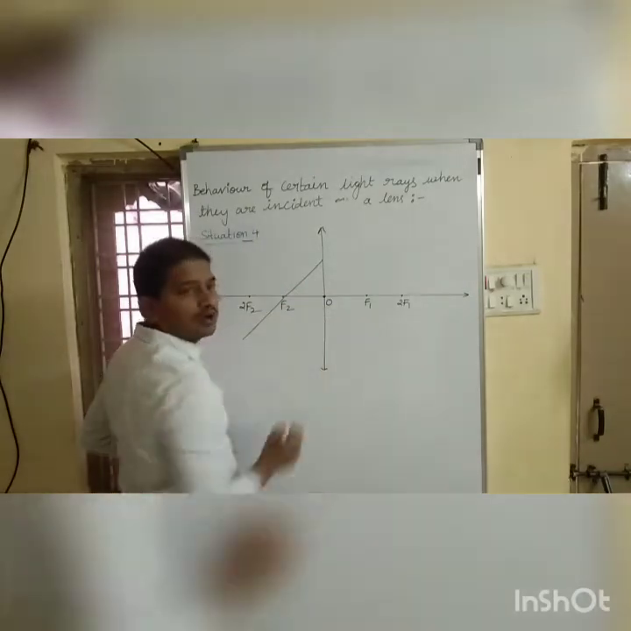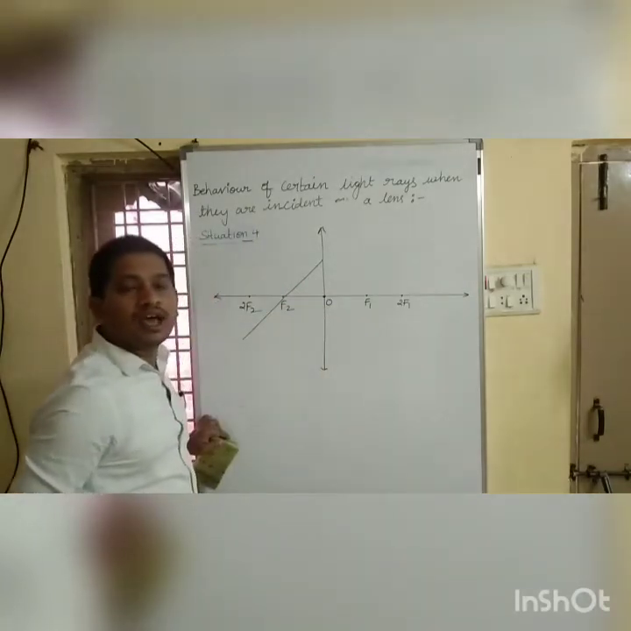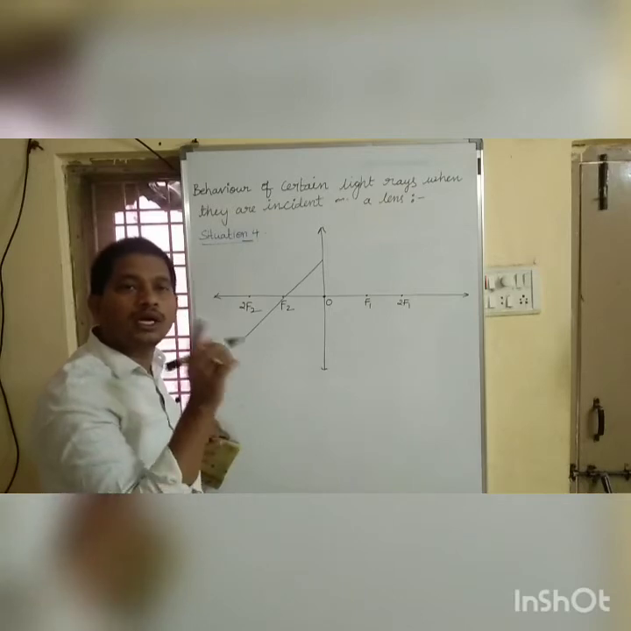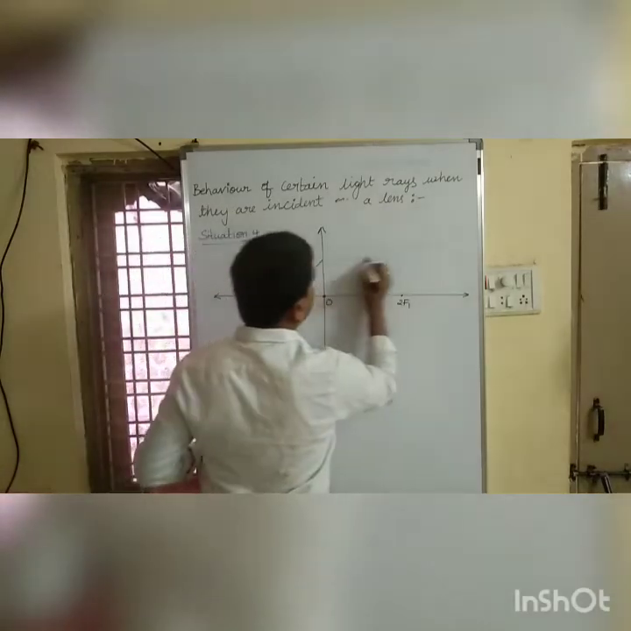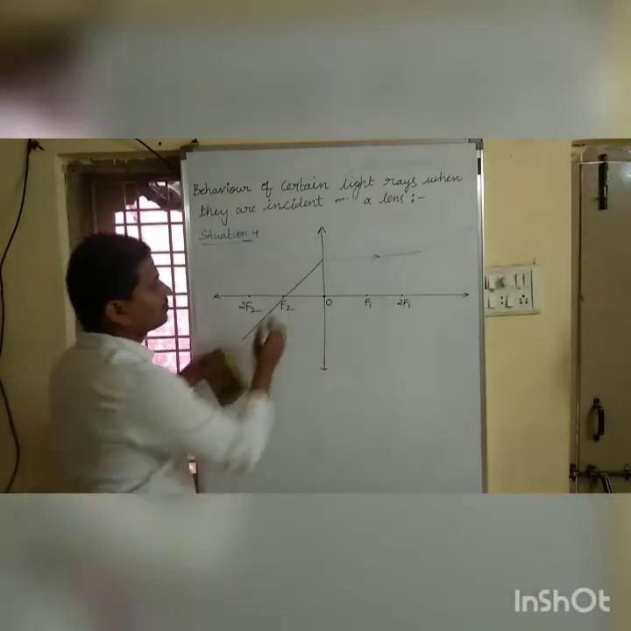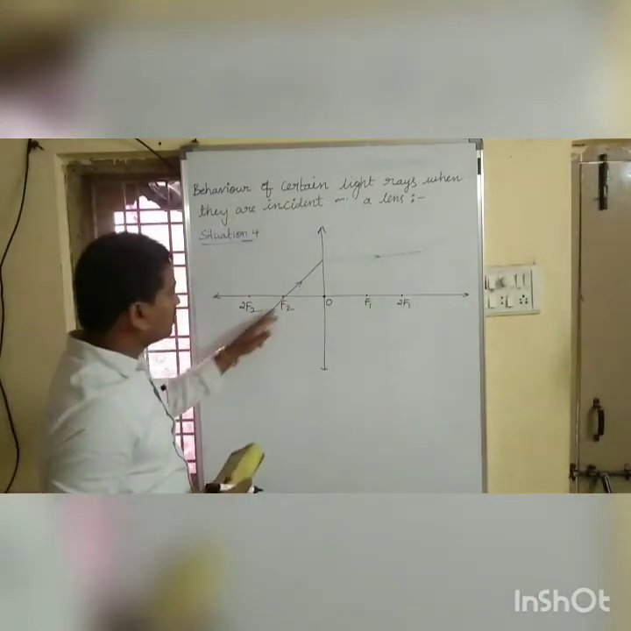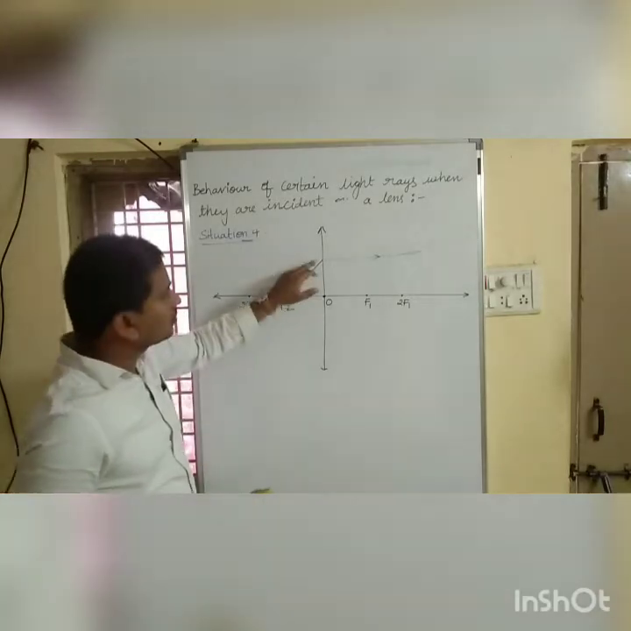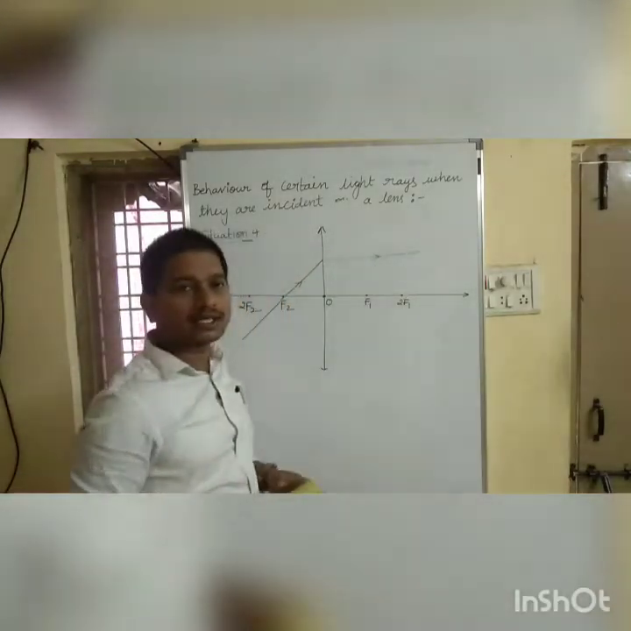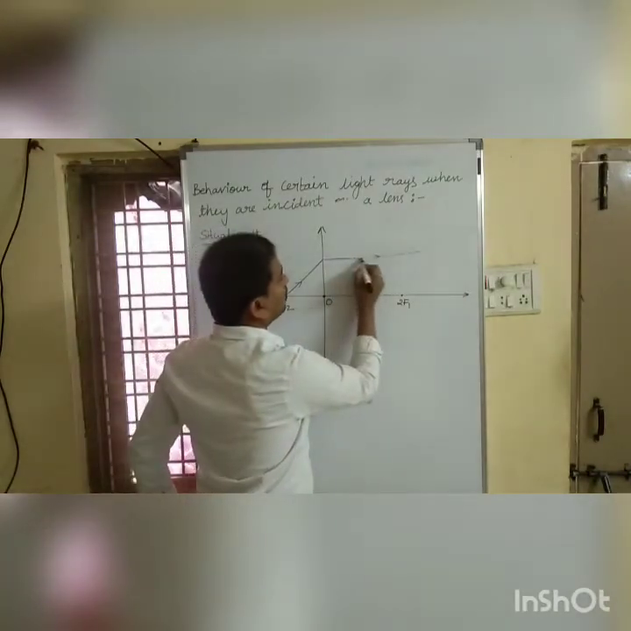They are incident on a convex lens. After refraction, it becomes parallel to the principal axis. You can see here, this is our incident ray which is passing through the focus. After refraction, it becomes parallel to the principal axis. This is our refracted ray.